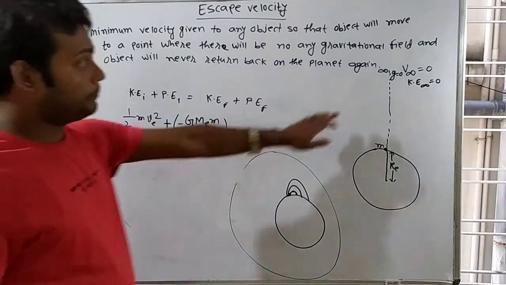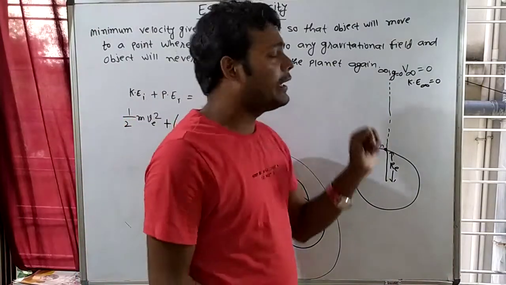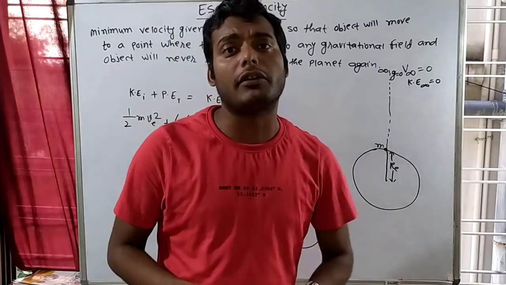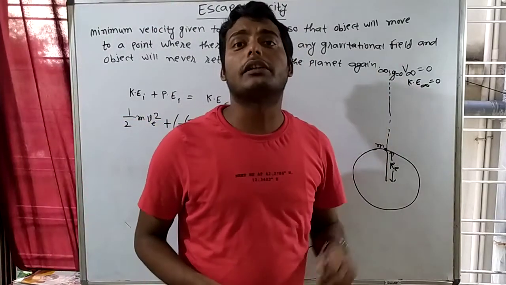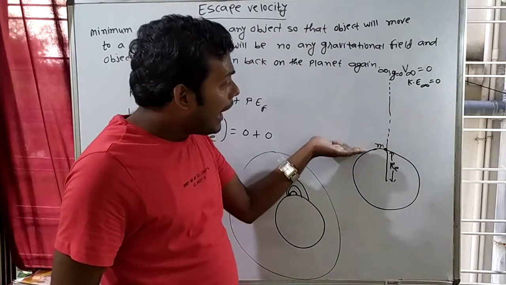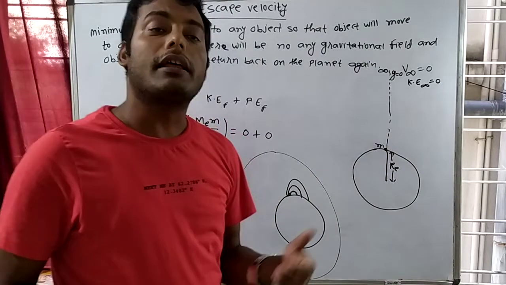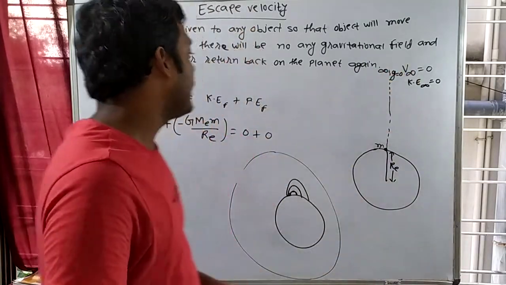That means, suppose I am now considering a point at infinity. Infinity is not defined. So at infinity, what will be the acceleration due to gravity? At infinity means the height above the Earth's surface is infinite. So what will be the acceleration due to gravity there? That will be 0. So what will be the potential there?